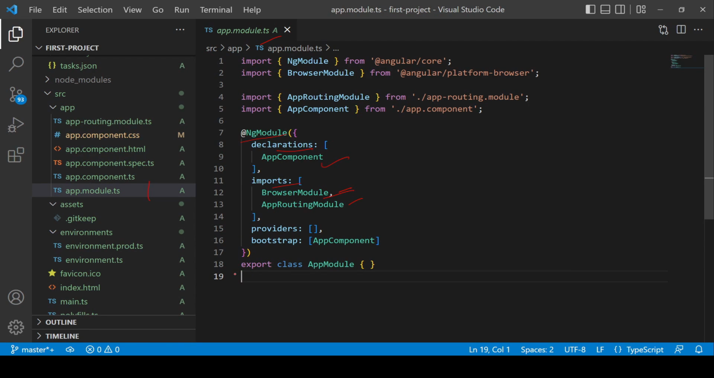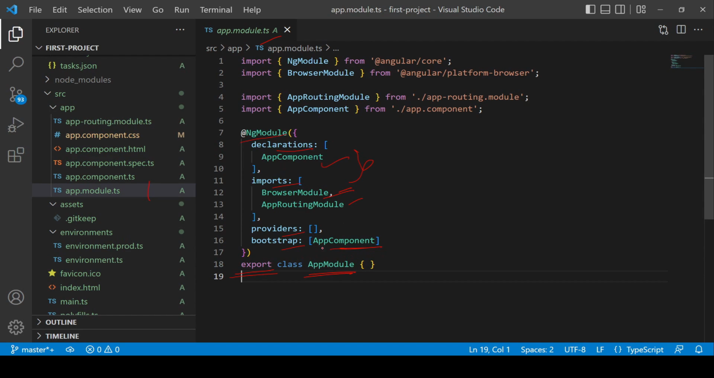If you place this export keyword with any module like this, then that module will be available for import in other modules, otherwise not. After this, we have providers in the modules, which I will explain later in a separate question because it is related to dependency injection and it is slightly complex and I don't want to confuse you right now. Then we have this bootstrap which will set that out of the declared components which component will be bootstrapped. If we have multiple components here, then you can set any one of them as bootstrap.